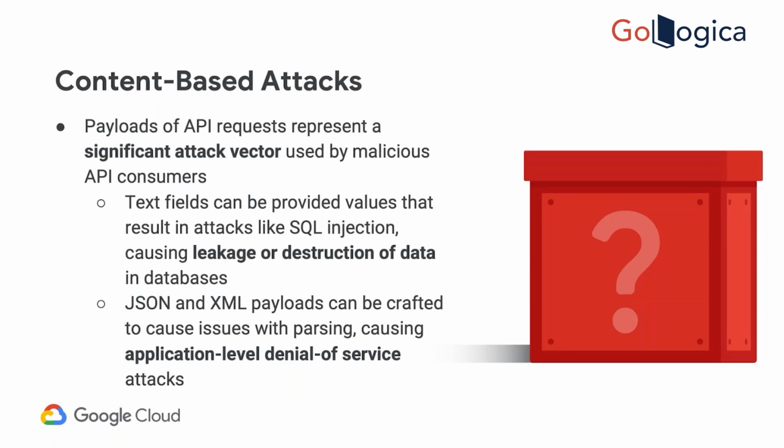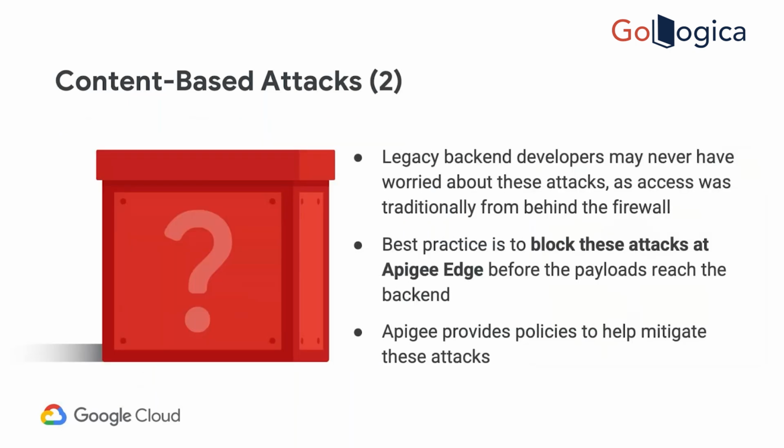Parser or application state are open. So these are two kinds of content-based attacks. Now, previously, when everything was inside the network, there was no third-party thing, no internet involved in the API calls and all, right?